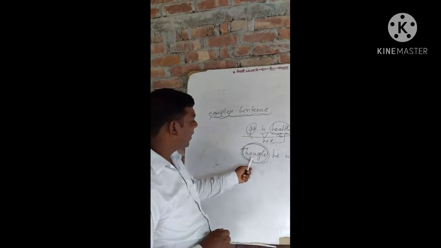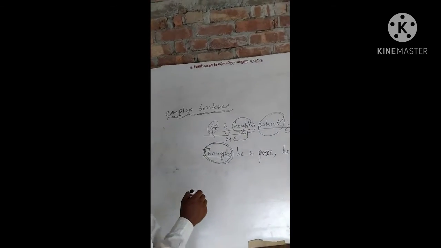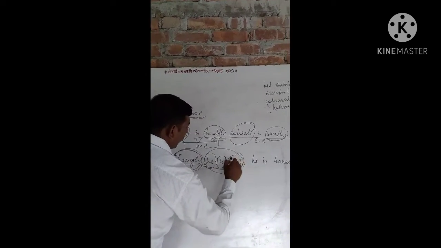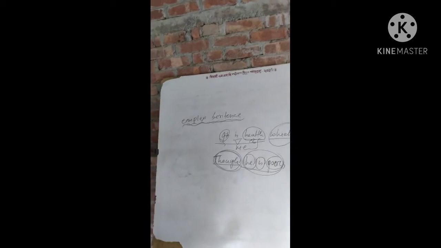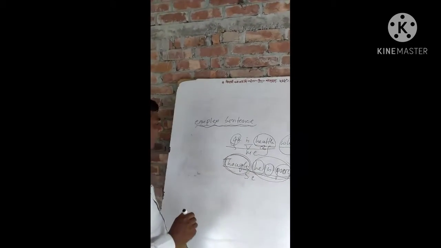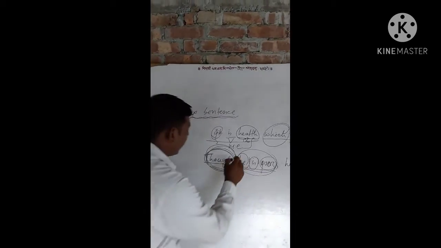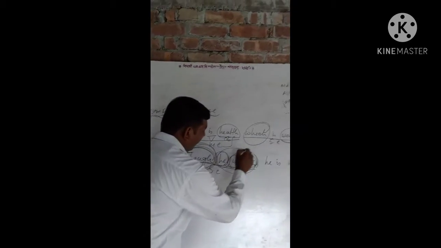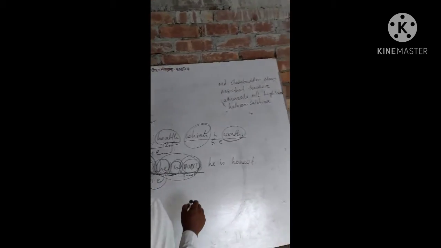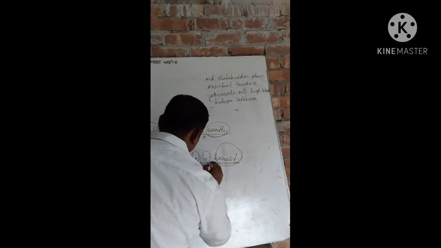It's called a subordinating conjunction. A subordinating conjunction always starts the subordinate clause. He is a subject, is a verb, poor is a complement. So it's called a subordinate clause. Why do we call it a subordinate clause? Because of the subordinating conjunction though, then he is a subject, is a verb, poor is a complement. So it's a subordinate clause. And he is a subject, is a verb, honest is a complement. So it's a main clause.